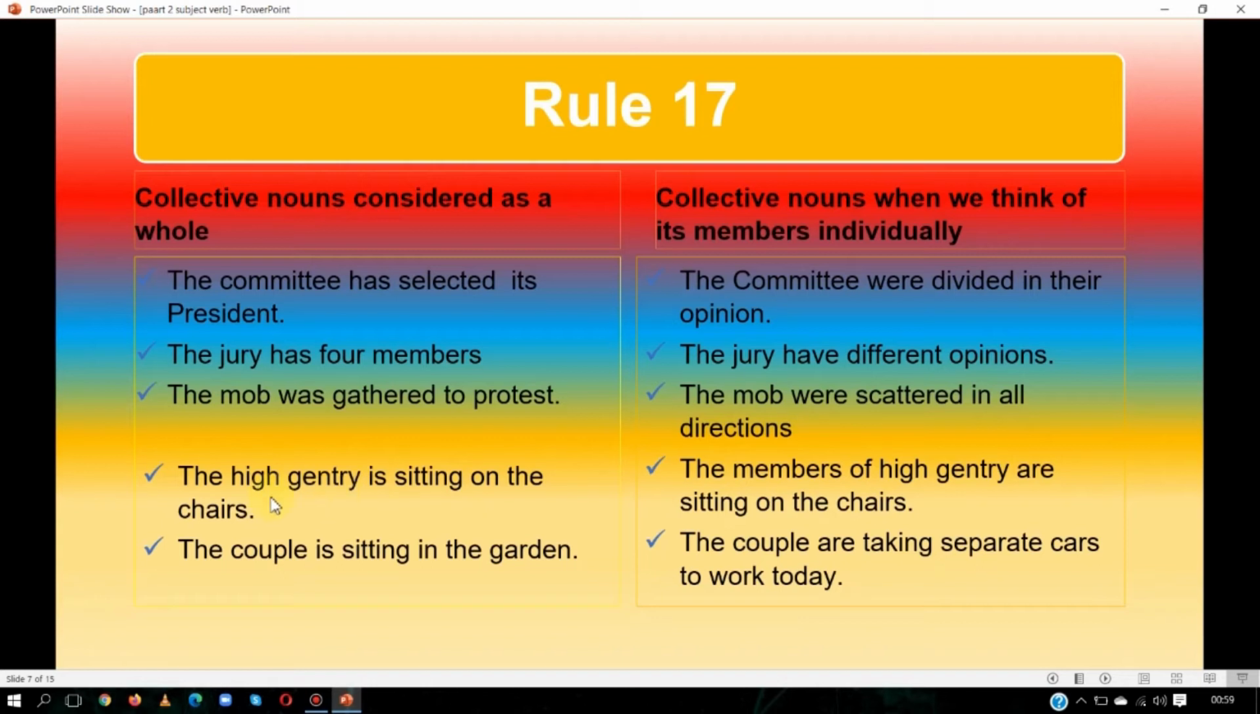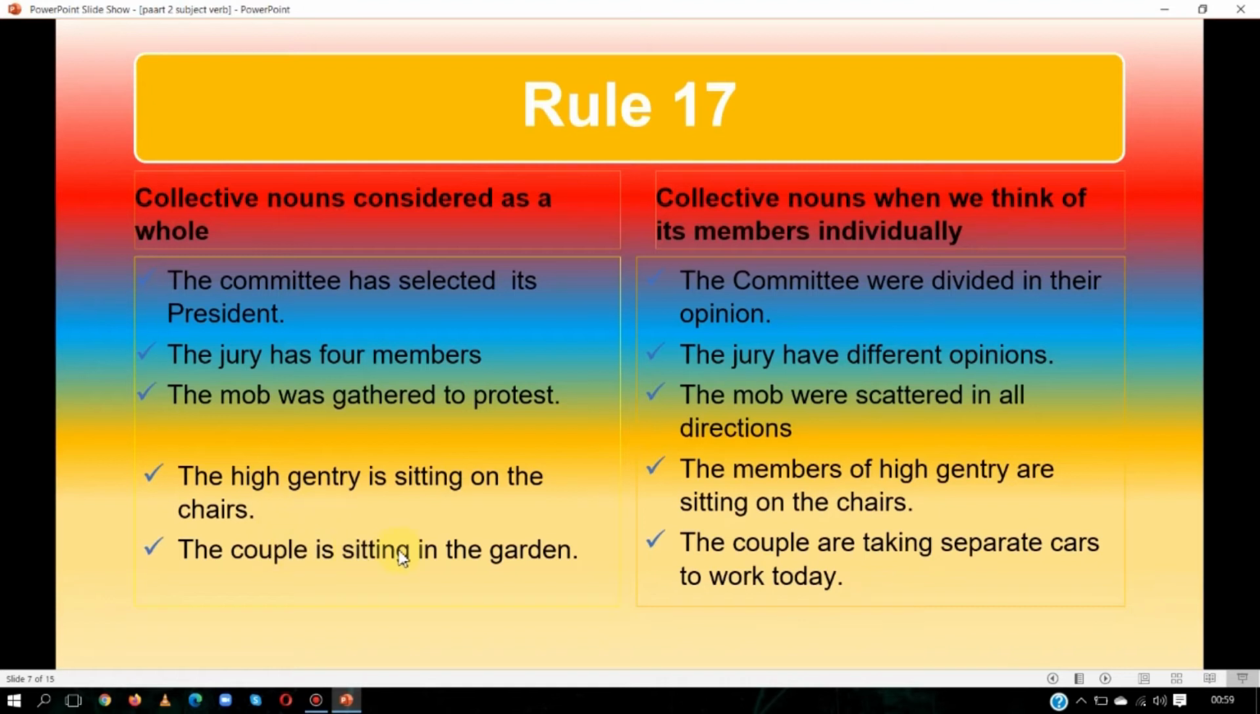Again, the high gentry is sitting on the chairs. Here the members of the high gentry are sitting on the chairs. They are showing members, and they are showing a single whole unit. As a whole, we consider the gentry as a whole.